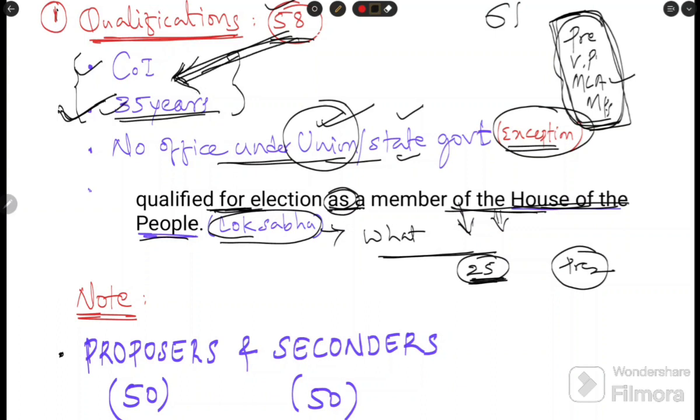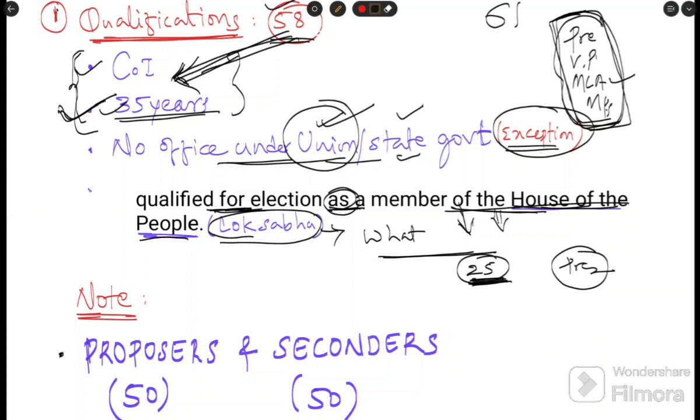What I am trying to say is that some are applicable and some are not applicable. We need to understand this. Which are not applicable? It is the things mentioned in this article, under what is mentioned in the qualifications of the Lok Sabha member. You need to be very clear on this point.